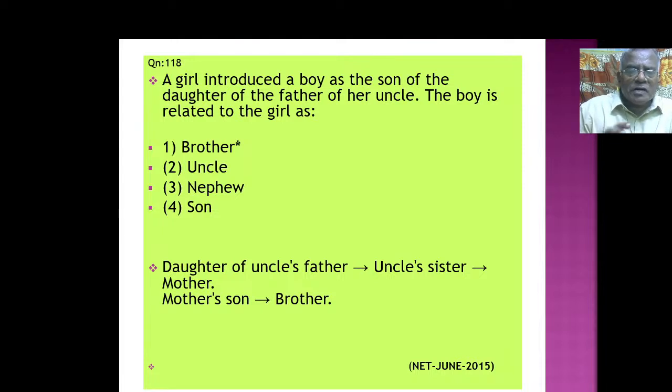Now just see, daughter of uncle's father. Who is that? Uncle's sister. Uncle's sister means mother. Mother's son means brother. So it should be brother. See, this is how we have to see. From the words we have to find out. Some clue we have to take, and from that we have to logically follow.